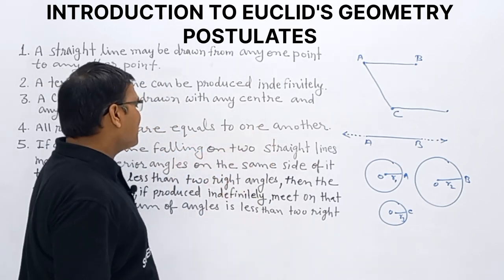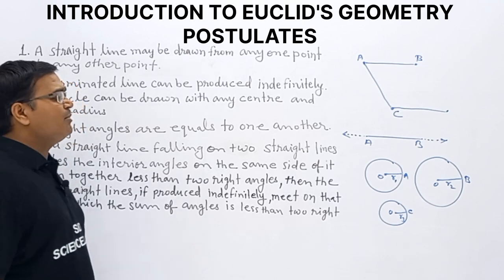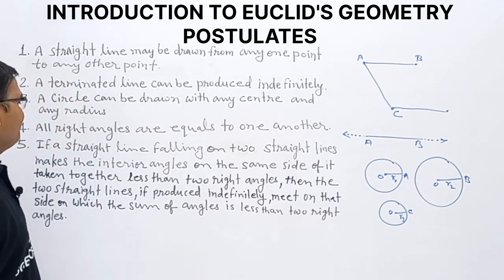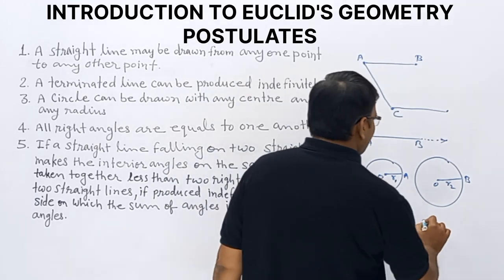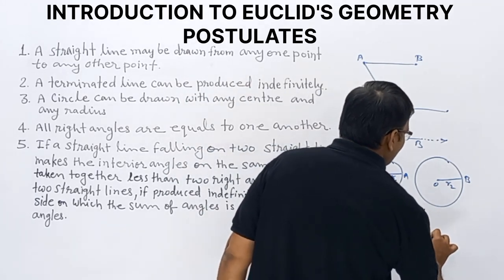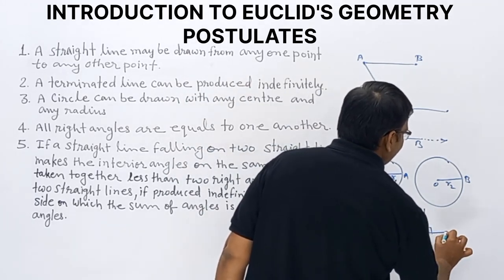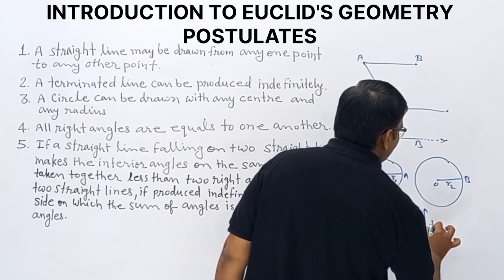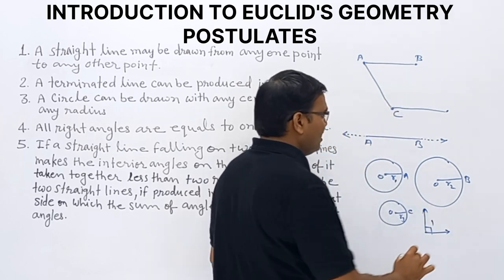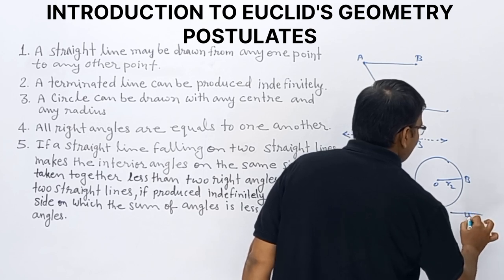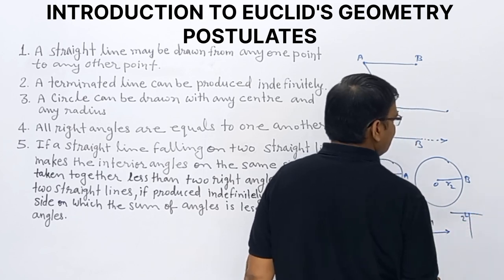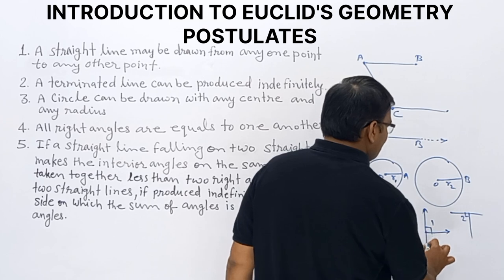one another. All right angles are equal to one another. What is the meaning? Observe this one. I am taking this one as one right angle. This is angle 1 and it is 90 degrees. Another right angle I am drawing, this one. This one is angle 2 and this one is also a right angle.